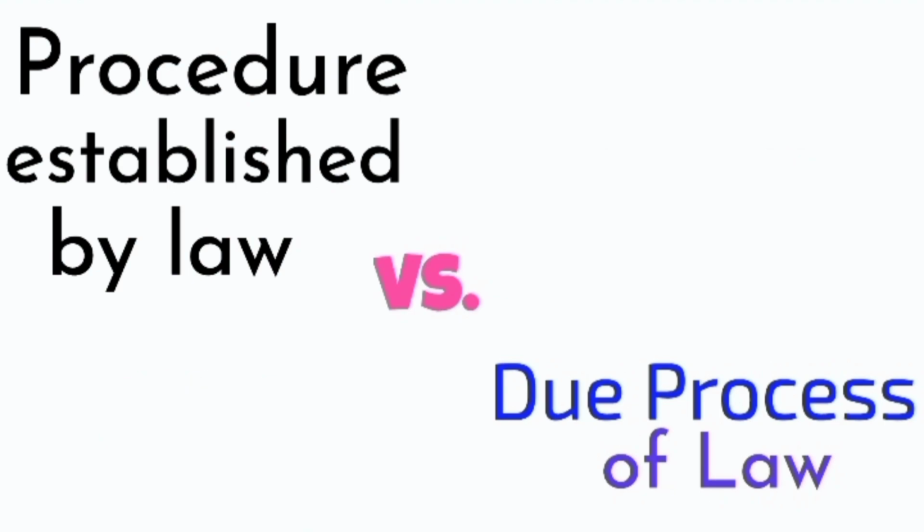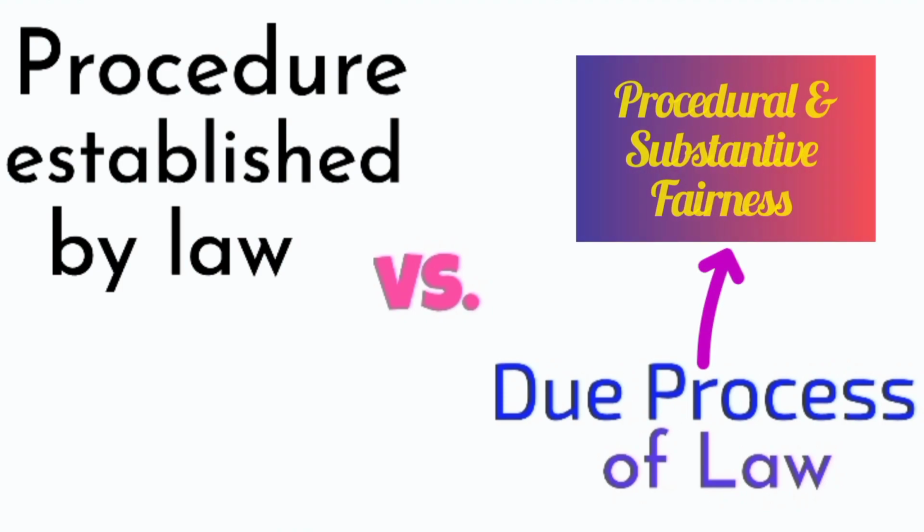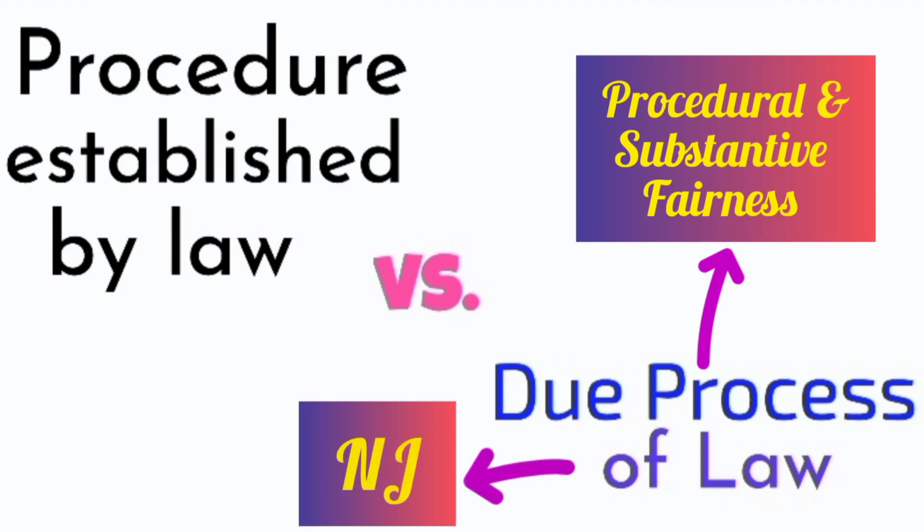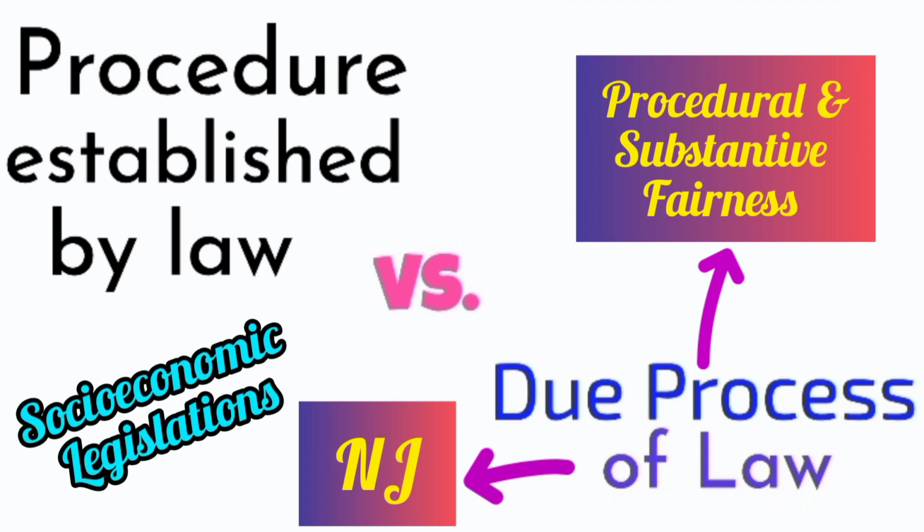The drafters of the Indian Constitution consciously provided the term procedure established by law under Article 21 instead of the due process of law. Because when the due process of law clause is used, both the procedural as well as the substantive fairness must be complied with. Thus, while enacting laws, natural justice principles need to be complied with. That will create difficulties in enacting socio-economic legislation. So, when procedure established by law is used, then the fairness of law need not be looked into. That's why the term procedure established by law is used under Article 21.